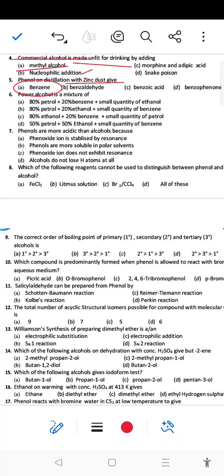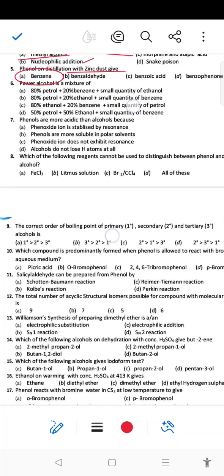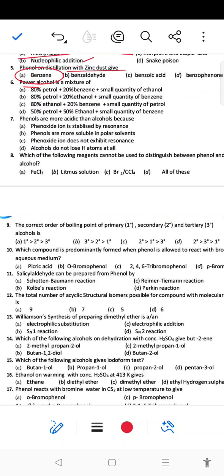Phenol on distillation with zinc dust will give the benzene as a product. Next, power alcohol. Power alcohol, that is a 80% petrol, 20% ethanol and small quantity of benzene. Either ethanol है, या benzene है, या petrol है. So different options are here. So right answer, that is a B option, 80% of petrol, 20% ethanol and small quantity of benzene is the right answer.